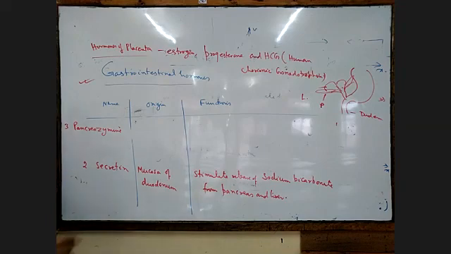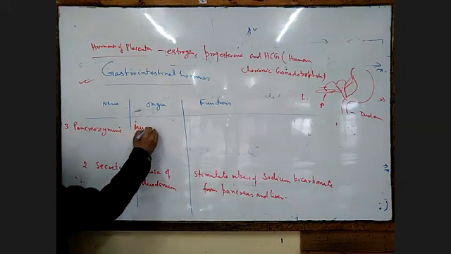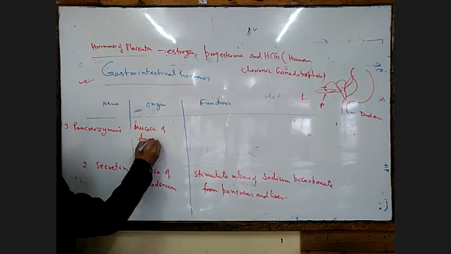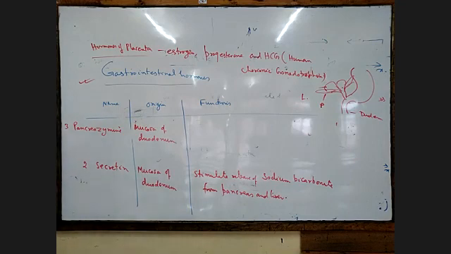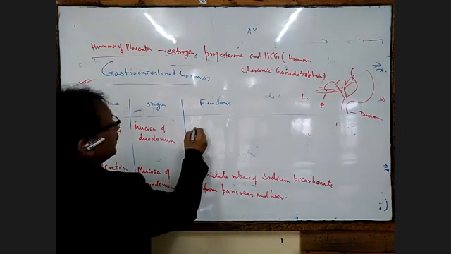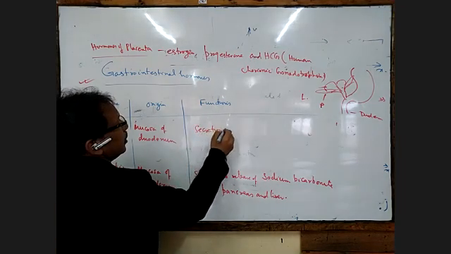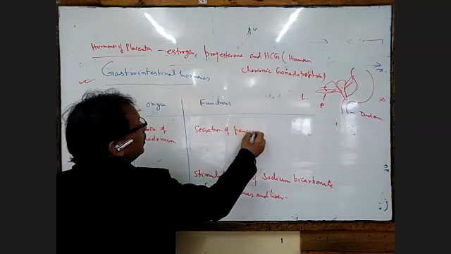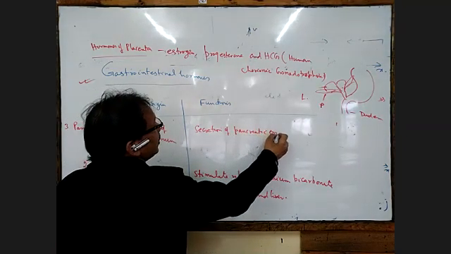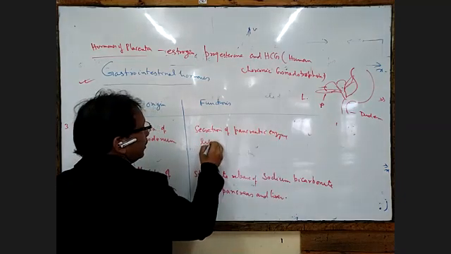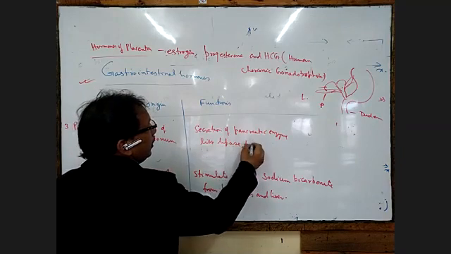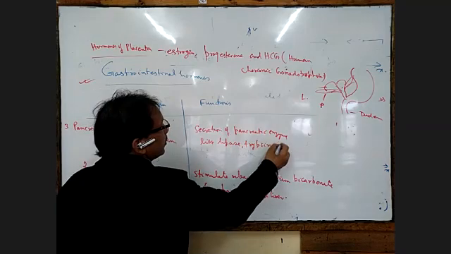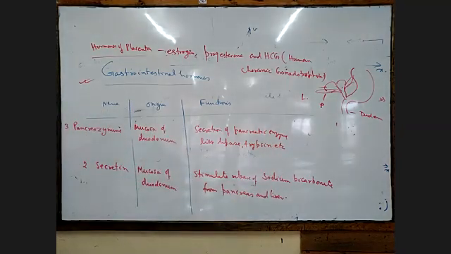Same, it is from the mucosa of the duodenum, and its function is to stimulate the secretion of pancreatic enzymes, like lipase, trypsin, etc.